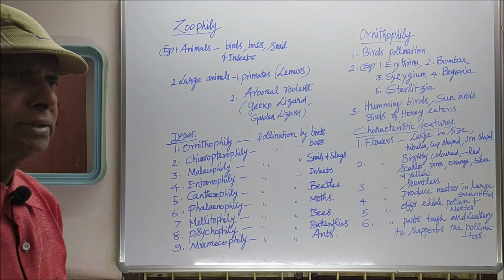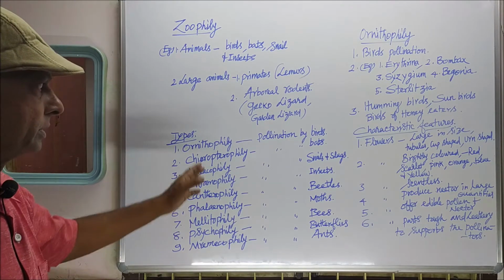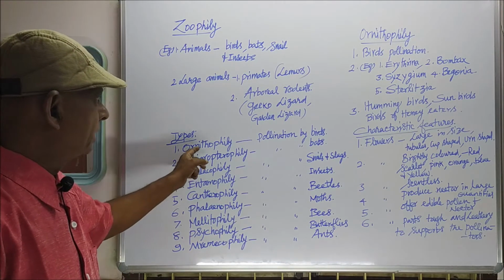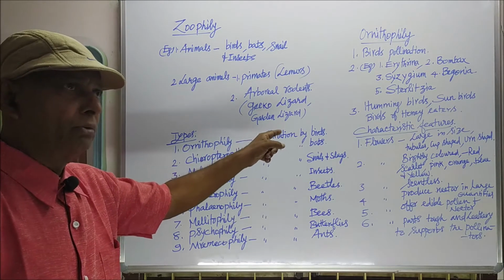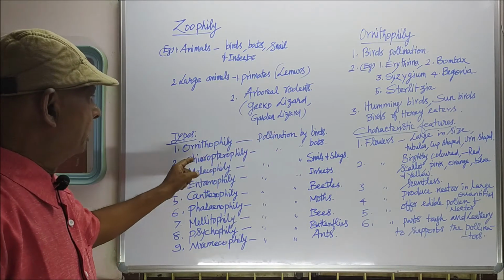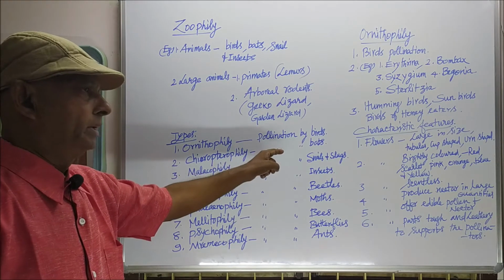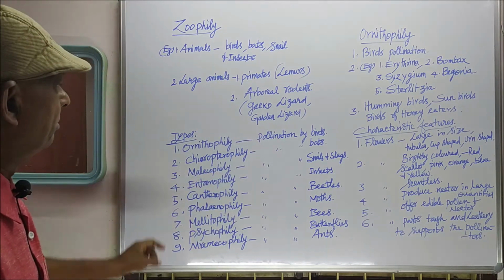Based on the types of animals, there are several types of pollination listed. One is ornithophily. It is pollination carried out by birds. Chiropterophily is bat pollination, carried out by bats.